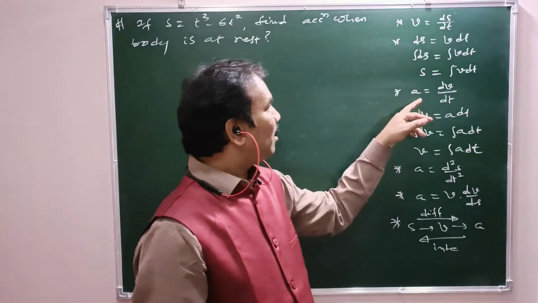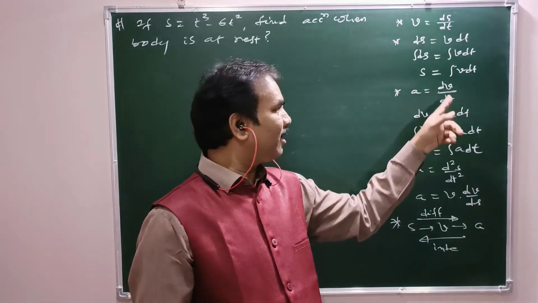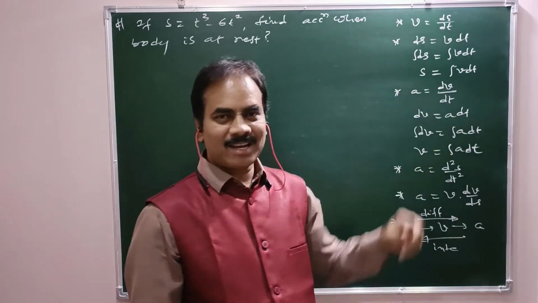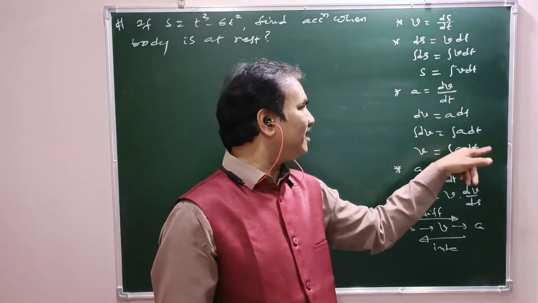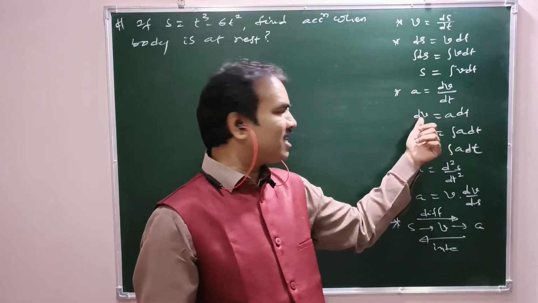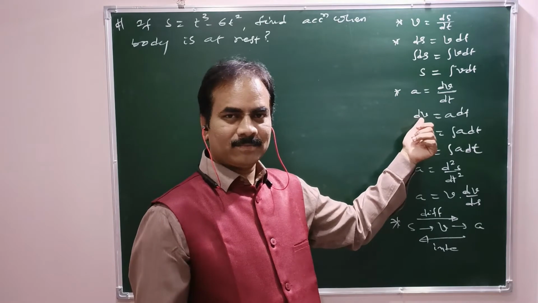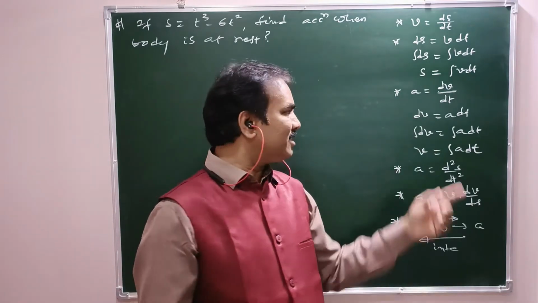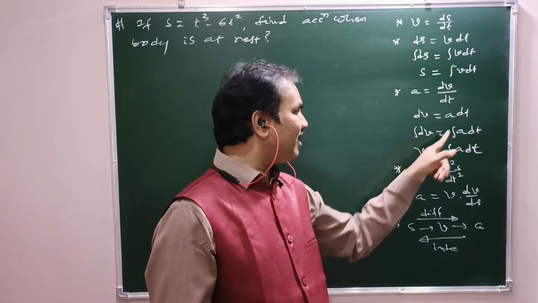Now coming to acceleration, a equals dv by dt, meaning the rate of change of velocity is acceleration, from which dv equals a dt. dv equals a dt means at any instant dt, the change in velocity is dv. In a total time interval, the total change in velocity is integral dv, that is integral a dt.